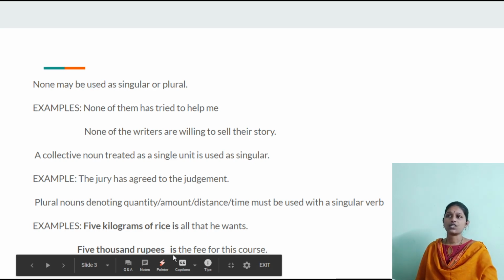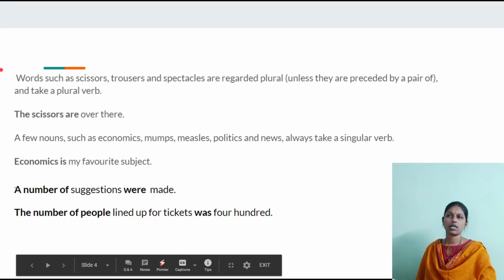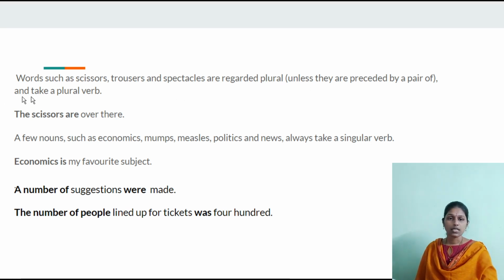And words such as scissors, trousers and spectacles are regarded plural and take a plural verb. But if a pair of is written before scissors, trousers, spectacles, then a singular verb is used. If a pair of is not there before the word, then we use a plural verb with all these words. Okay, so the scissors are over there.